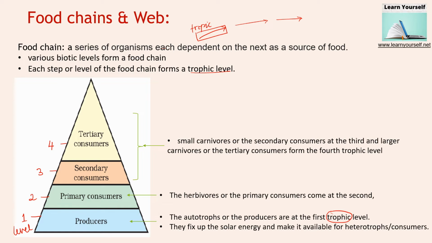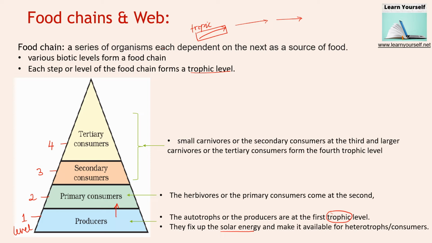They fix the solar energy and make it available for heterotrophs and other consumers. They are converting solar energy into chemical energy, and from there they are producing their own food. And this food is available for other consumers like herbivores and some omnivores. So they are making this food available for other consumers.